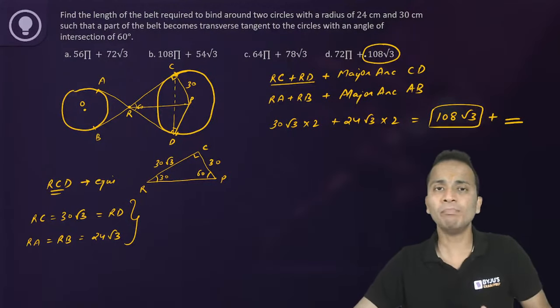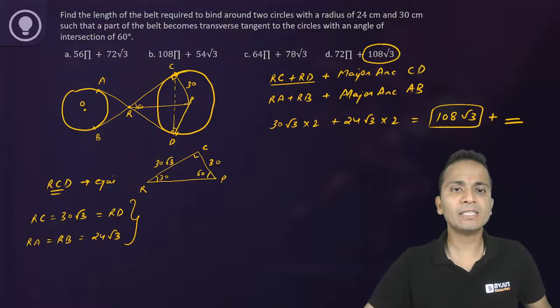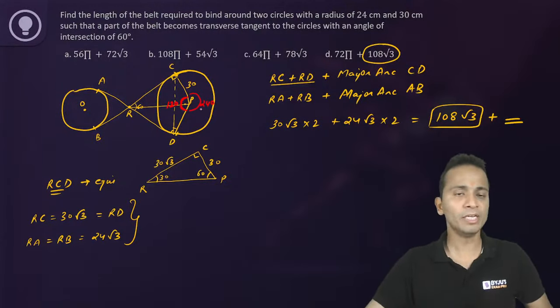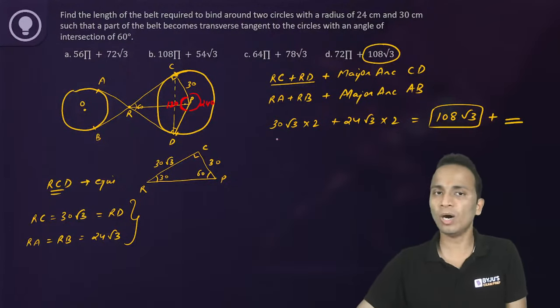But I would like to complete this question. Now looking at this angle, it will be equal to 120 degrees. Consider the complete quadrilateral: two angles are 90, one is 60 degrees, so this angle is 120. So the remaining part of the angle will be equal to 240 degrees. So we have to find the length of the arc which is subtending an angle of 240.